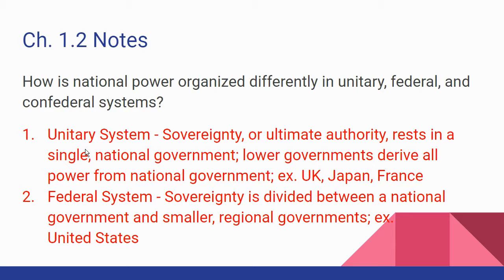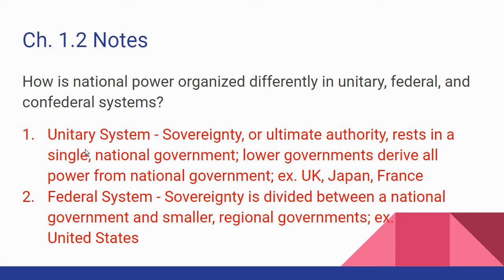In a federal system, you have sovereignty divided between a national government and smaller regional governments. An example would be the United States. We have our national government, which has certain rights and powers under the Constitution. But we also have our state and local governments, which also have certain powers under the Constitution. Our state and local governments have their areas of authority. Our national government has its area of authority. Sometimes they overlap, sometimes they don't,